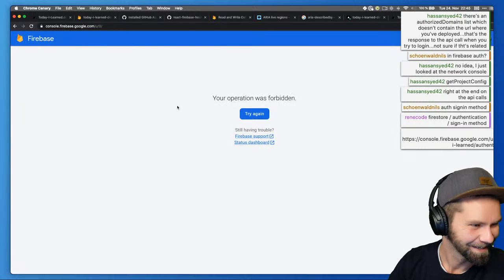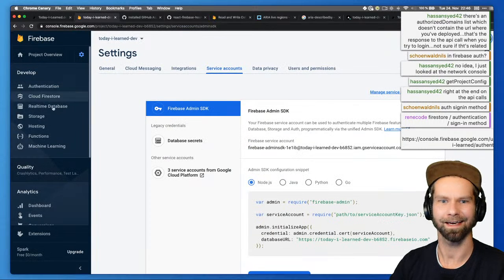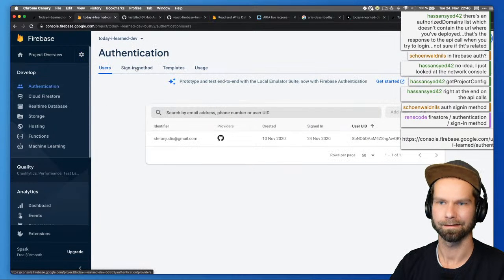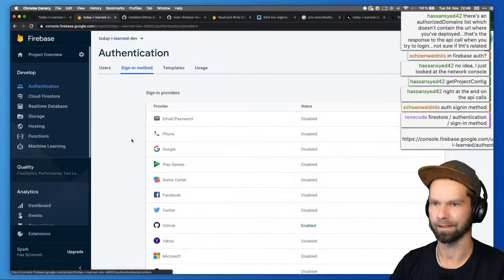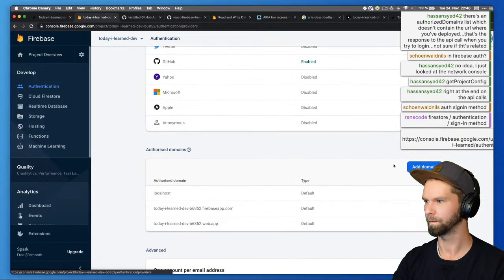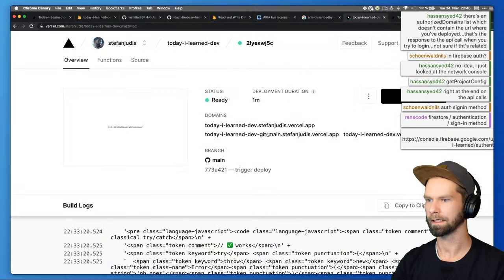Copy paste, okay. Authentication providers. So let's go back here. Authentication. Sign in method. Here we go. Nice. Okay, we're getting closer here.